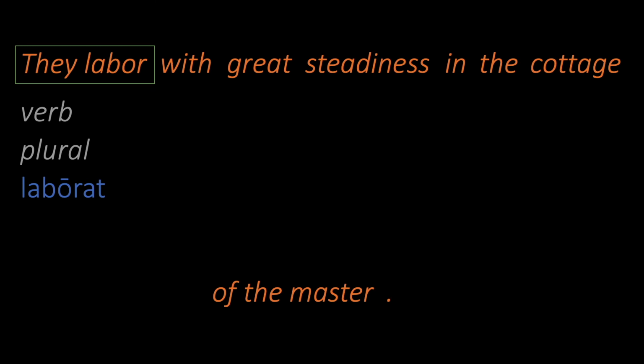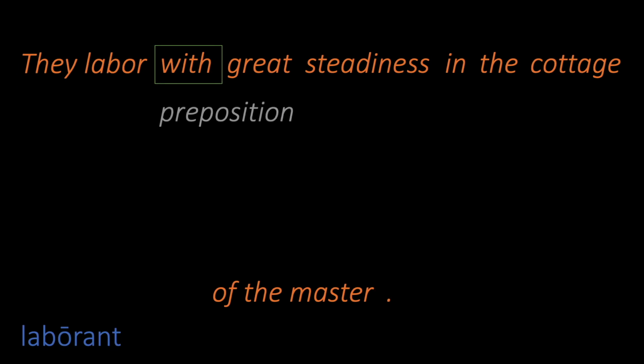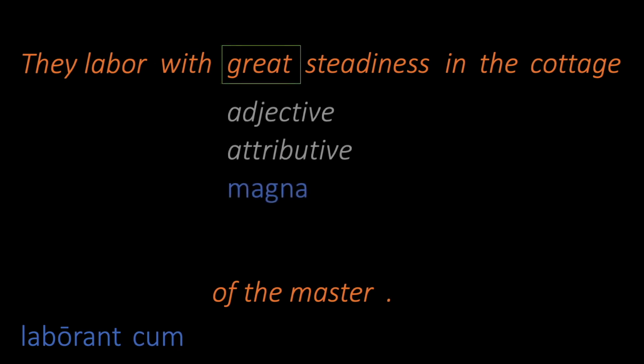Laborat is the base word for labor, and since they is a plural pronoun, we need the plural form, which is laborant. With is a preposition. The Latin for it is cum. Great is an adjective, and like most attributive adjectives in English, it comes before the noun it modifies. The base word is magna, but we will have to wait to see the noun to decide on the form.